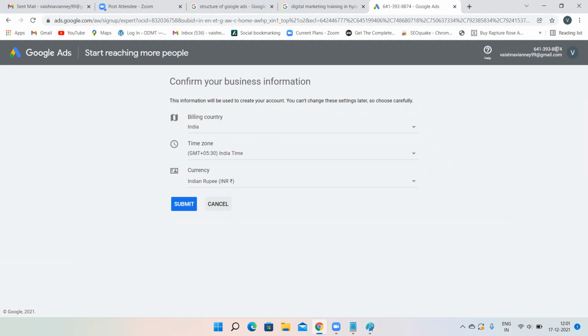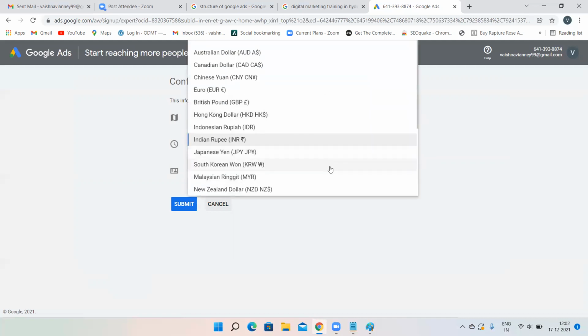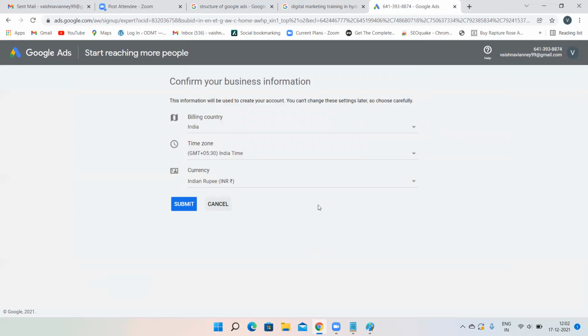See, this is my account number, the 10-digit number. Every account will have a unique number. No two accounts will have the same number. So always remember, suppose you have a USA client, then change it to USA over here. Right now only it should change. You cannot change it later. While creating the account only, you have to change it.